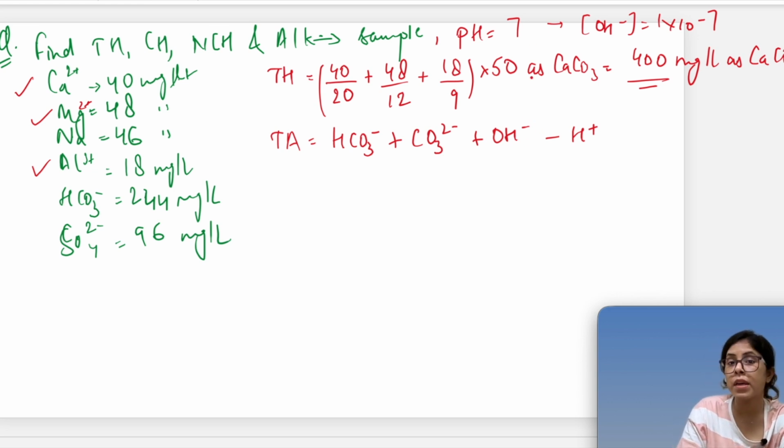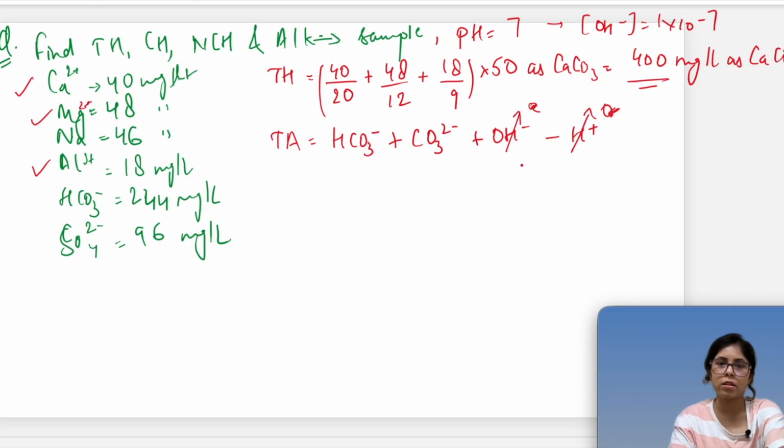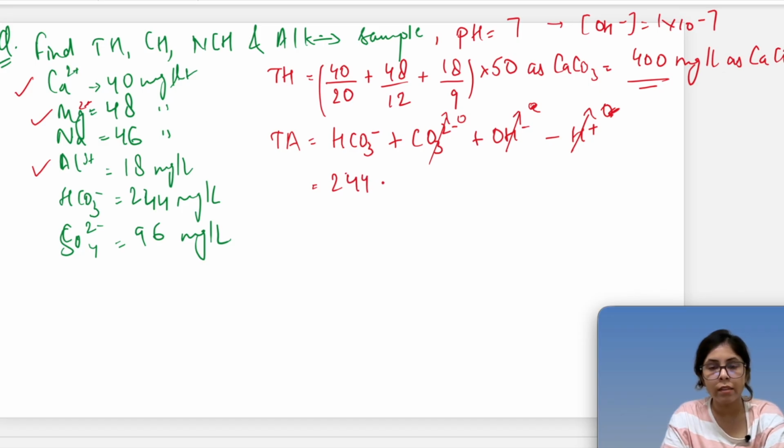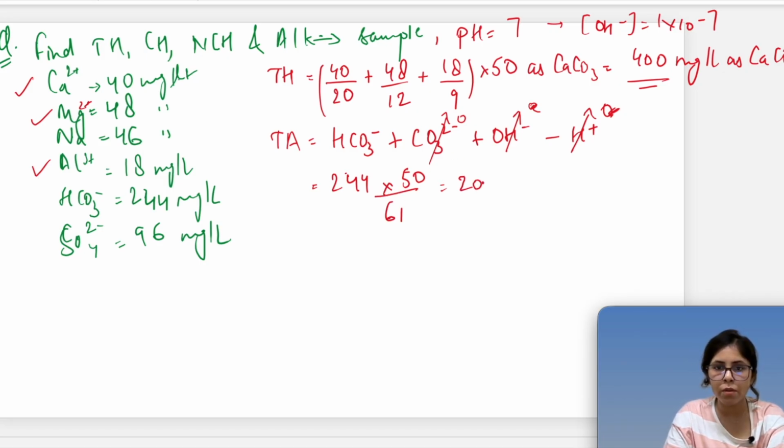If pH is 7, OH minus ions are equal to H plus ions, so these two will be cancelling each other. It's not 0; these two will be cancelling each other. Carbonate is not given in this question, so we'll be taking that as 0. So only bicarbonate is present, that is 244, and we multiply it by equivalent weight 50 upon 61. So the value comes out to be 200 milligram per liter as CaCO3.